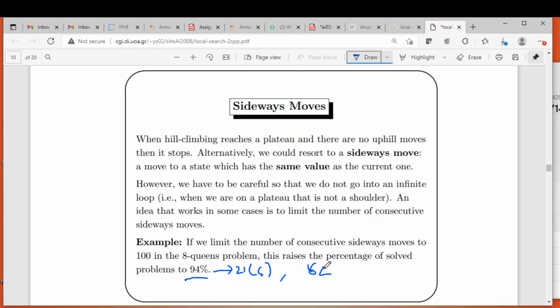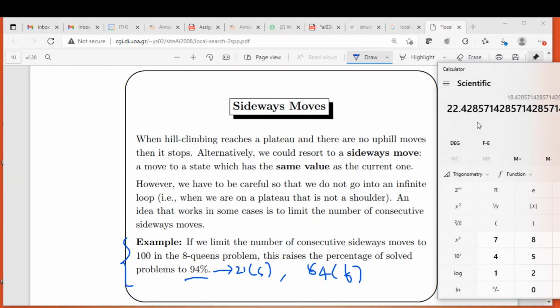Whenever it fails, on average it takes 64 steps. During success, it takes on average 21 steps. During failure, it takes 64 steps. Now if this particular problem is solved using the random restart hill climbing algorithm, then what will be the effective number of steps?